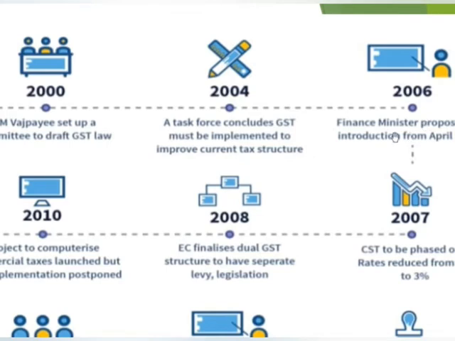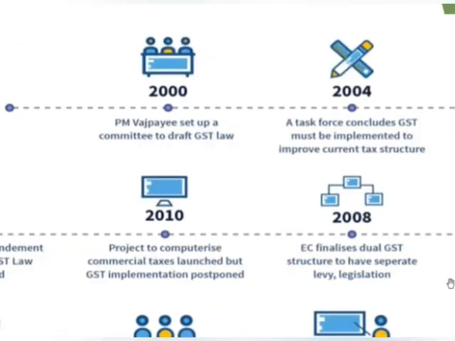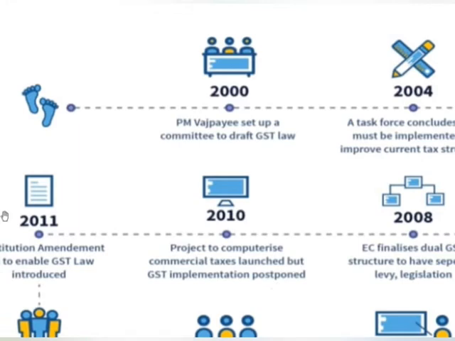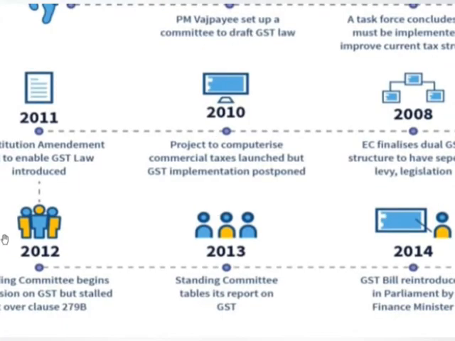In 2006, the Finance Minister proposed GST introduction from April 1, 2010. In 2007, CST was to be phased out, with rates reduced from 4 to 3%. In 2008, the Empowered Committee finalized a dual GST structure with separate levy legislations. In 2010, a project to computerize commercial taxes was launched but GST implementation was postponed. In 2011, the Constitution Amendment Bill to enable GST law was introduced.